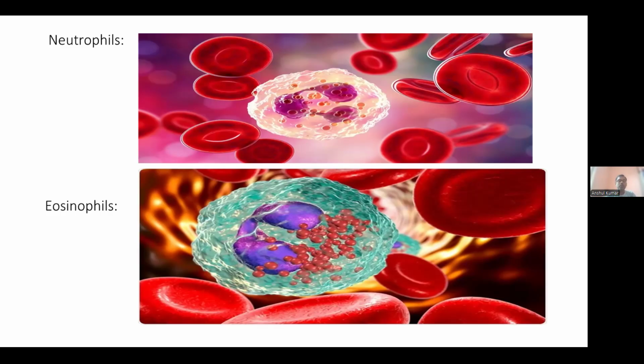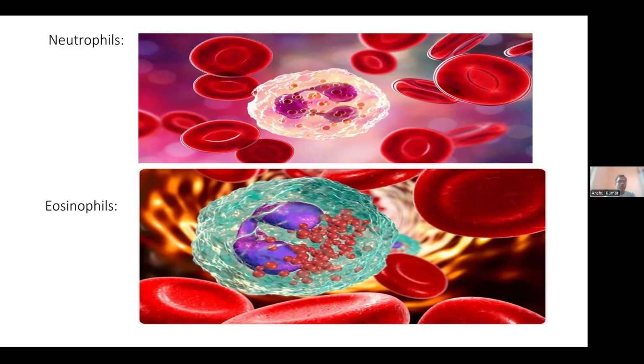Next, you can see here the eosinophil. Eosinophils comprise 1 to 4% of the white blood cells, and the nuclei are bilobed. You can see here that there are 2 lobes present, and it looks like a spectacle. If we observe it under microscopic examination, we can easily identify it.